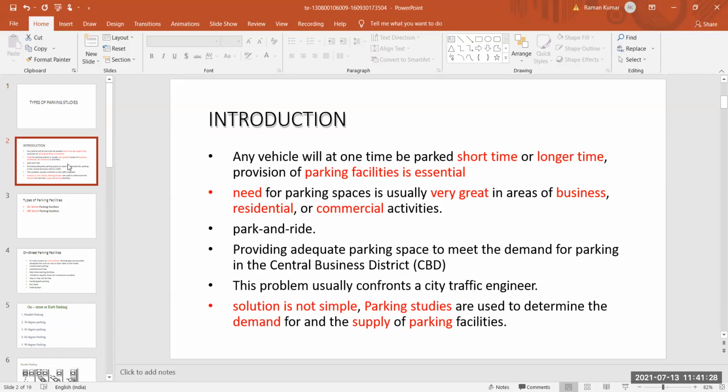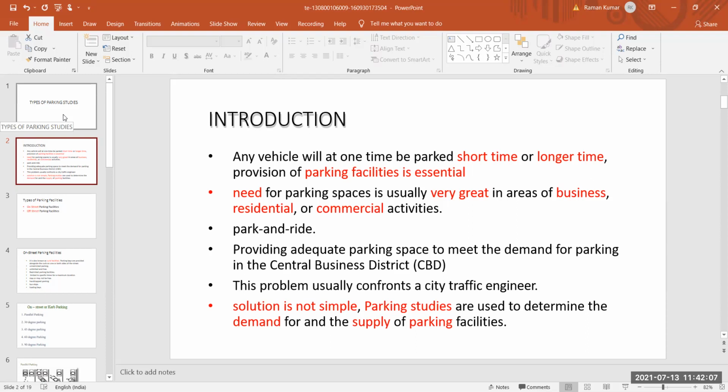The need for parking space is usually very great in business, residential and commercial activity, or where the business area is predominant, where residential areas or commercial activity take place to a higher extent. So we need parking facility at all places, but in business, residential or commercial areas we have a higher need of parking facility. Park and ride, so these are all known things.